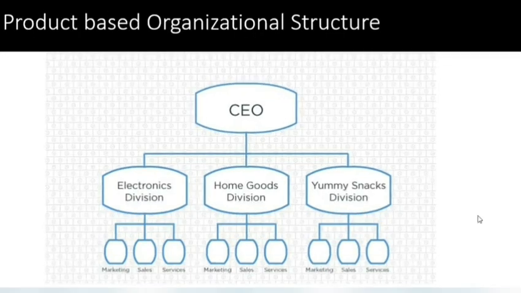If you're dividing your company or responsibilities among different people based on product, that we call product based organizational structure. For Reliance, we have telecommunications called Reliance Jio, then we have Reliance Digital for TV and other appliances, then we have Reliance Trends for dress and other materials. In this case, they can divide into different departments and assign each department to some head, whom we usually call vice president. So you assign people based on the products. That is known as product based organization structure.